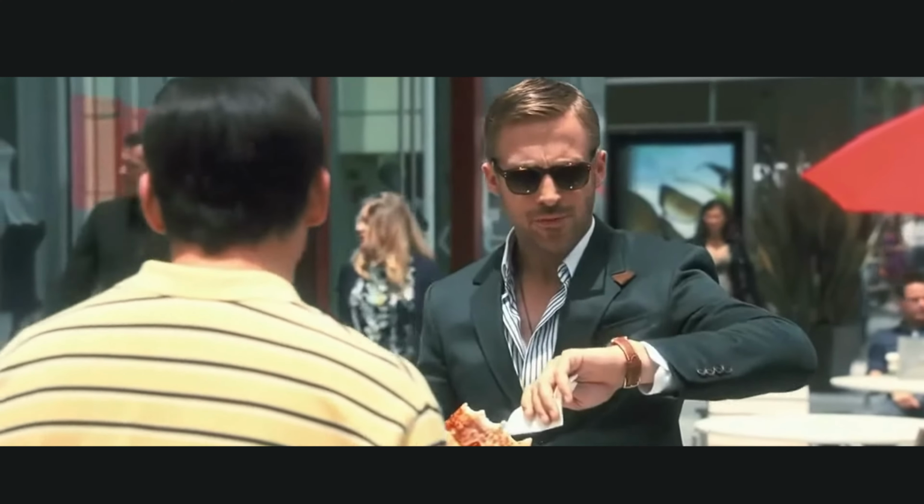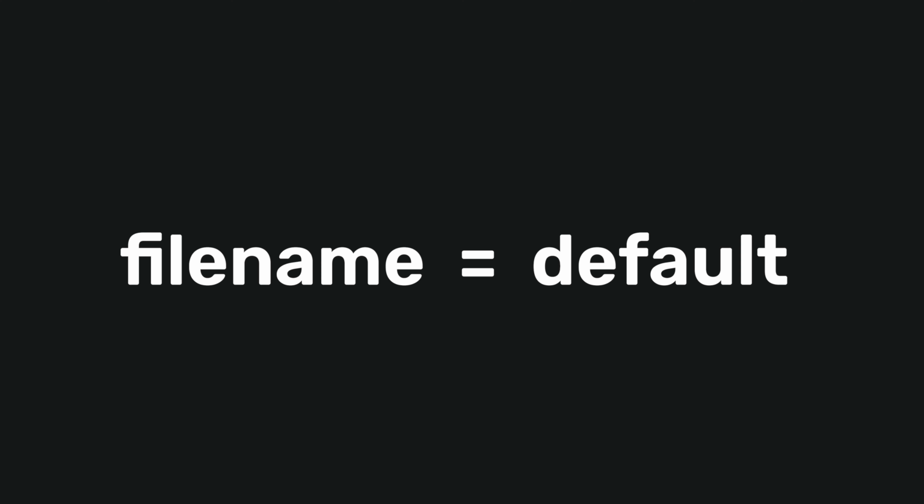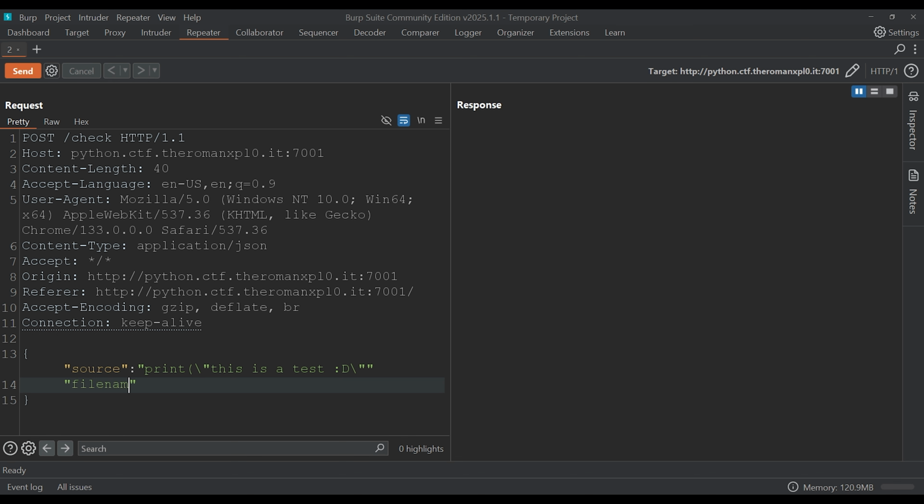You might be thinking, well, so what? Not a big deal. Until we see that the AST function, which tests our code, can take in multiple inputs, like the source, which is the code itself, but also filename, which presumably is set by default somewhere as the input text file. But what if we set that to the file where the server stores its sensitive information? We would like to know those secrets, it's only fair. So let's add a parameter, filename secret.py.